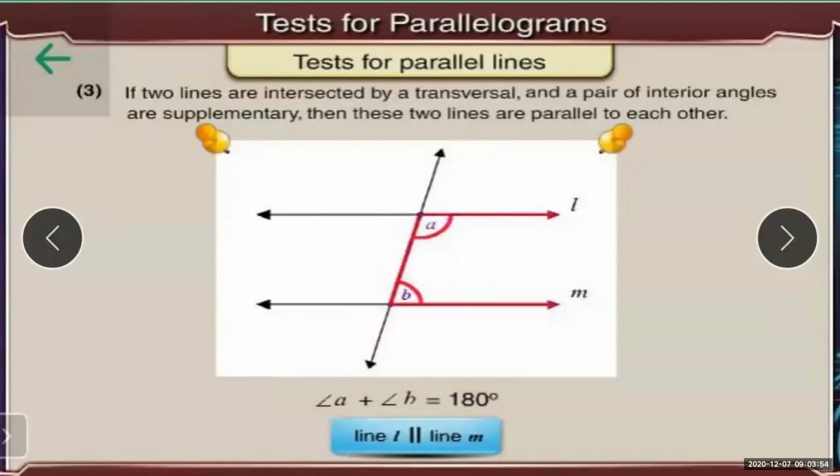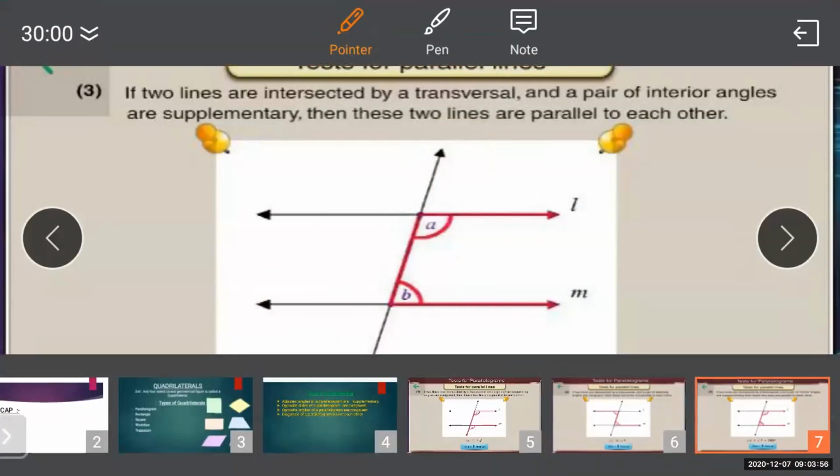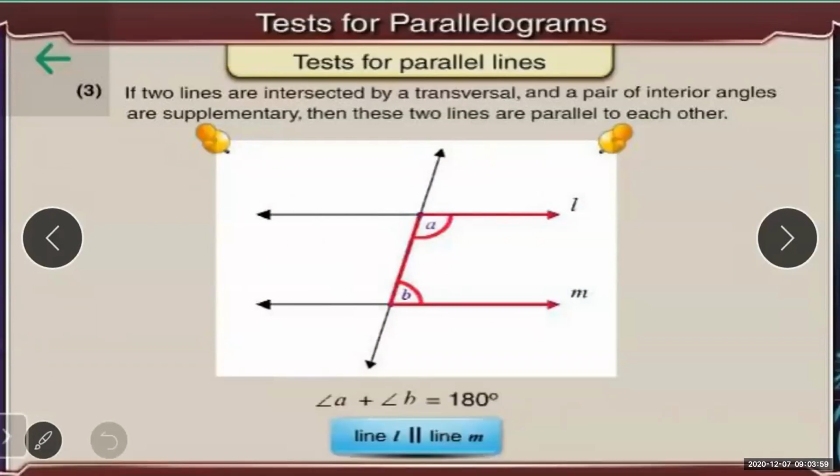If I draw only two lines, in these two lines you will not be able to identify corresponding angles, alternate angles, or interior angles, because no angle will be formed unless there is a transversal.